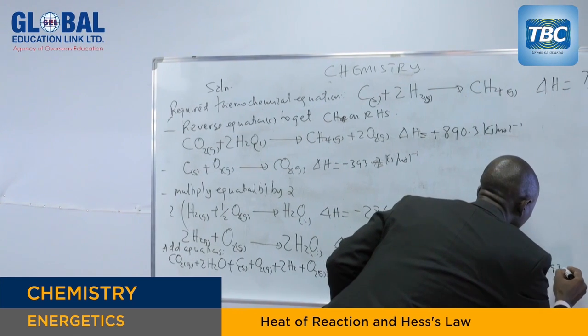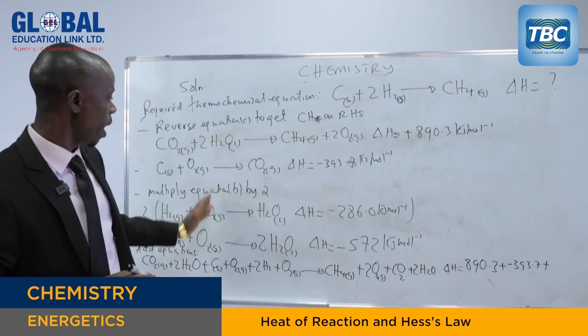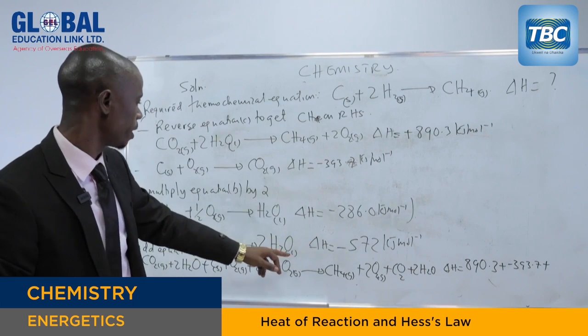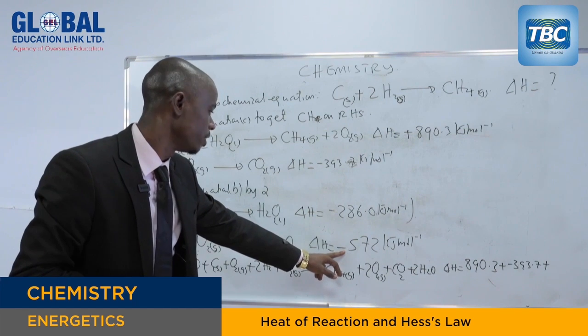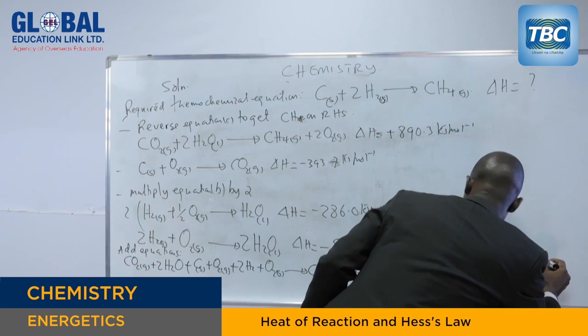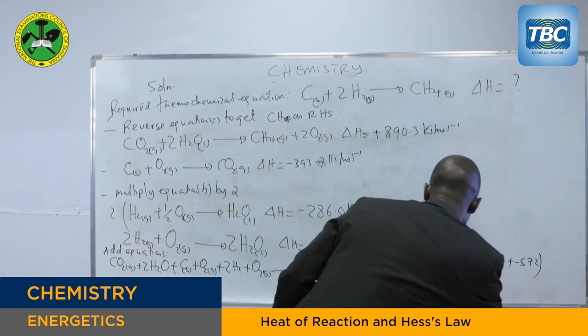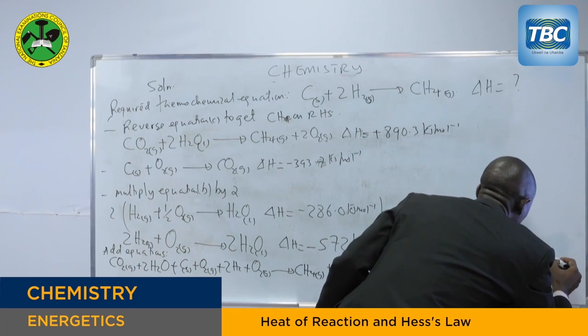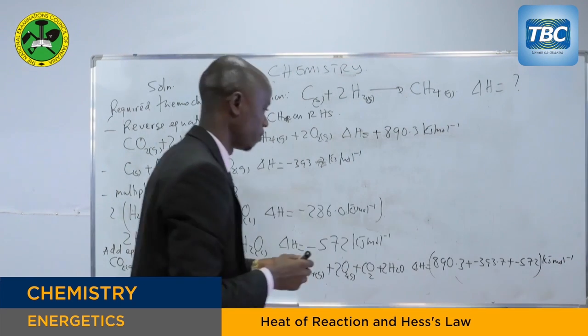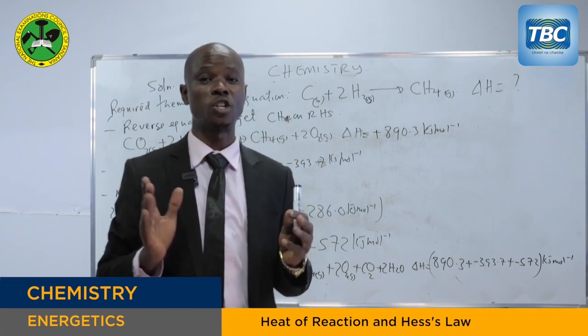The third one is negative 572 kilojoules per mole. All these are in kilojoules per mole. Now we have already done that. What do you do? Another skill.